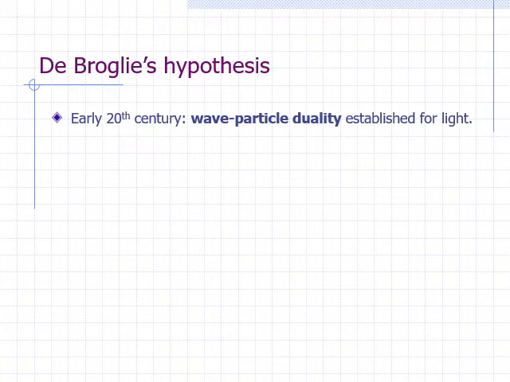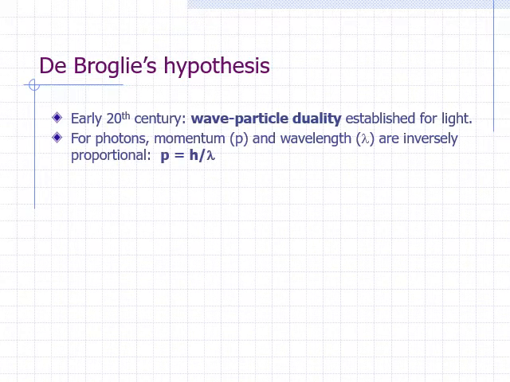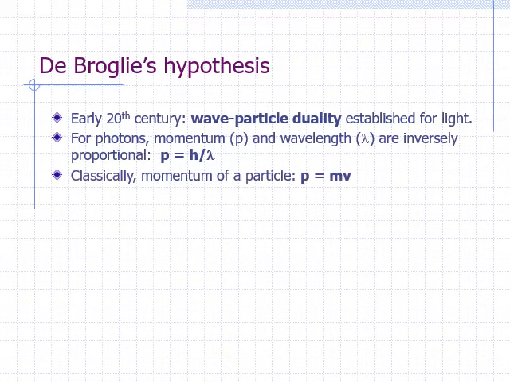The equation relating momentum and wavelength is given by p equals h over lambda, where h is Planck's constant. In this equation, p is the momentum of the photons. Lambda is the wavelength of the wave that is associated with the light. We say that the momentum is inversely proportional to wavelength. Momentum is something that had been associated with particles with non-zero mass, not with light. The classical definition of momentum is p equals mv, where m is the mass and v is the speed of